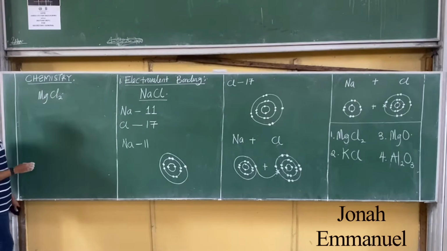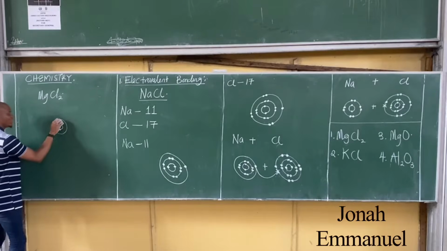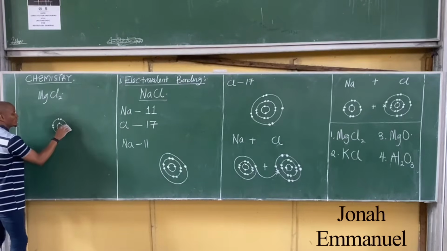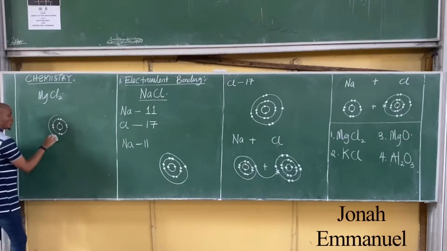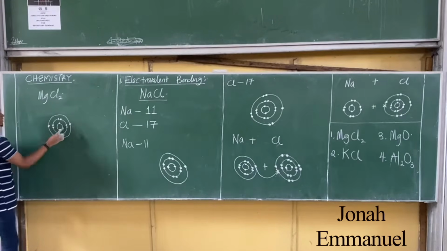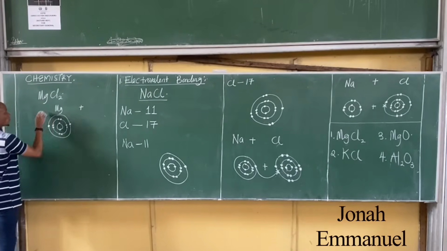Magnesium is atomic number 12. I'm having 12 becomes 2, 8, 1, 2, 3, 4, 5, 6, 7, 8, 2, 8, 2. Keep one at the left and one at the right. So this is now magnesium combining with chlorine atoms.